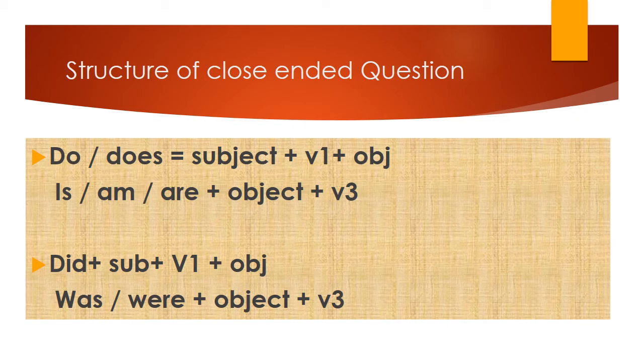Now let's see the structure for close-ended questions. For present tense, we have do or does, and subject plus the first form of verb plus object. And when we convert it, we use helping verb plus object plus the third form of verb. Similarly, for the past tense, we have did plus subject plus the first form of verb and object. And when we convert it, we use was and were plus object plus the third form of the verb.